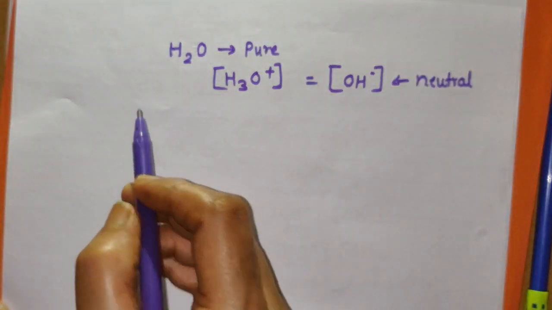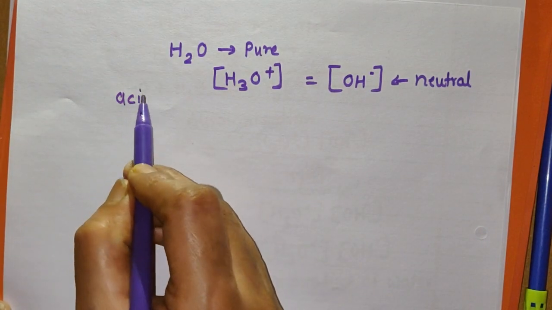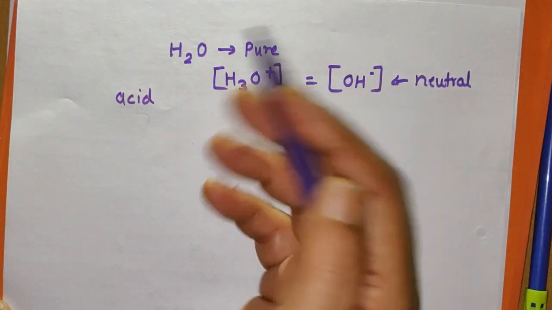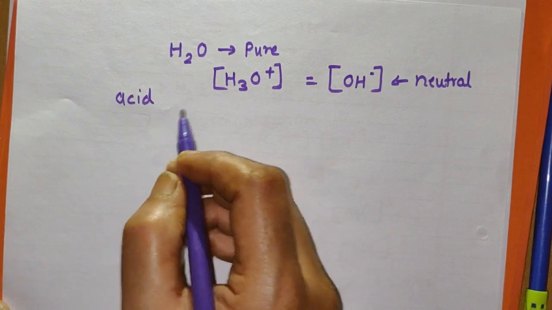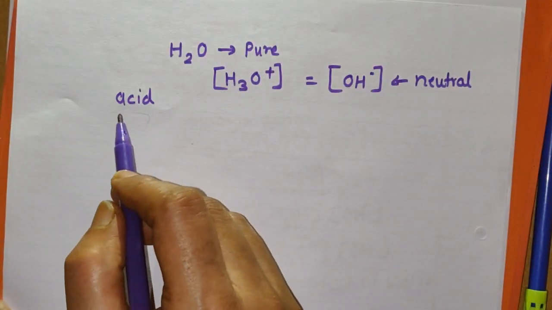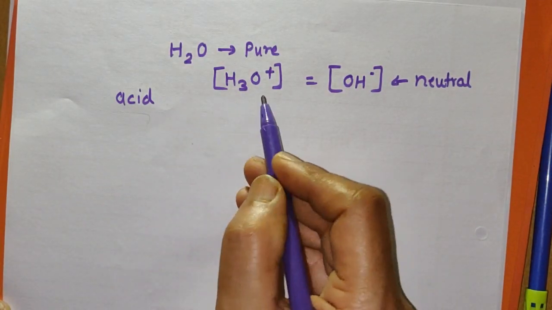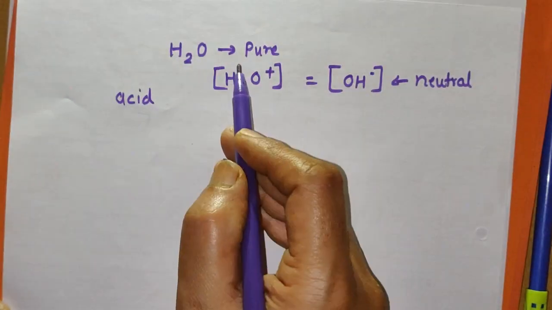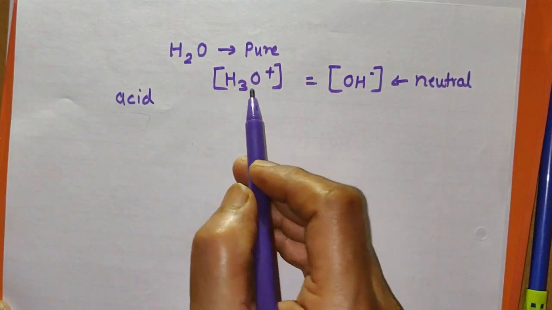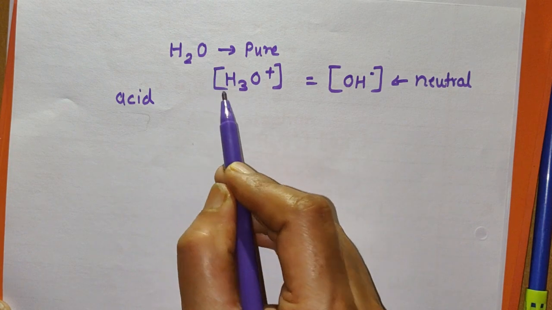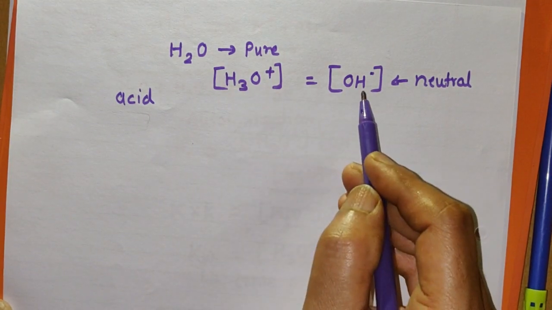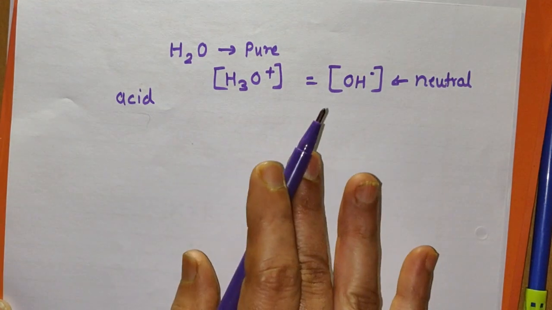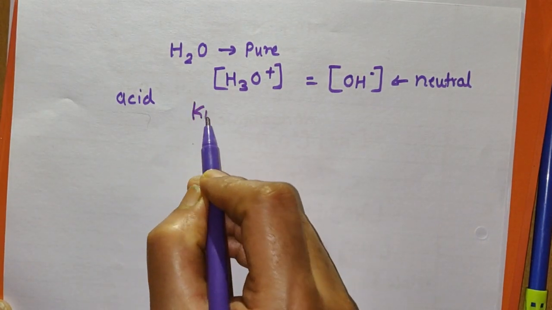Now if in pure water we add any acid, what will happen? According to the theory of ionization, acid ionizes to give H plus ions, that is H3O plus ions. So when you add acid to pure water, the concentration of H3O plus will change, right? Then what will happen to the concentration of OH minus? We have not changed the temperature, so the value of Kw is constant.